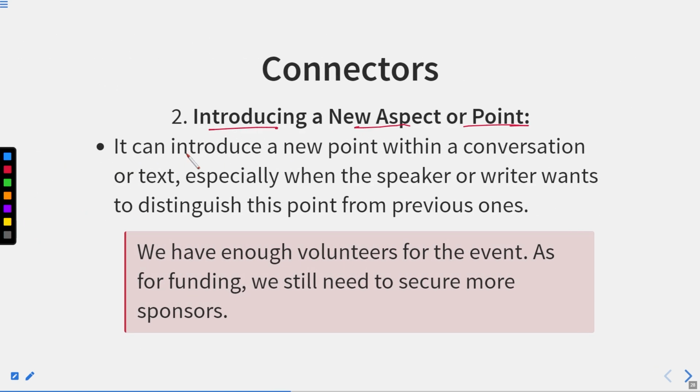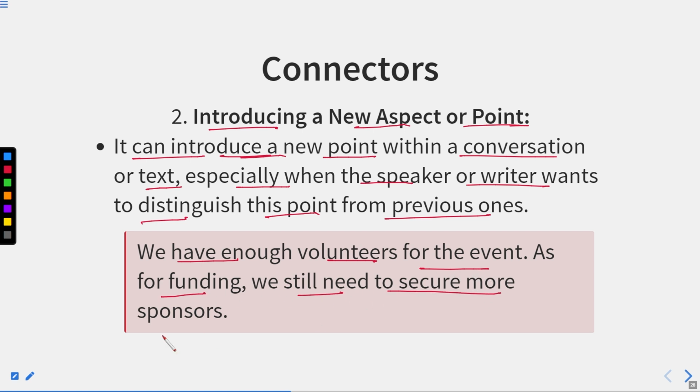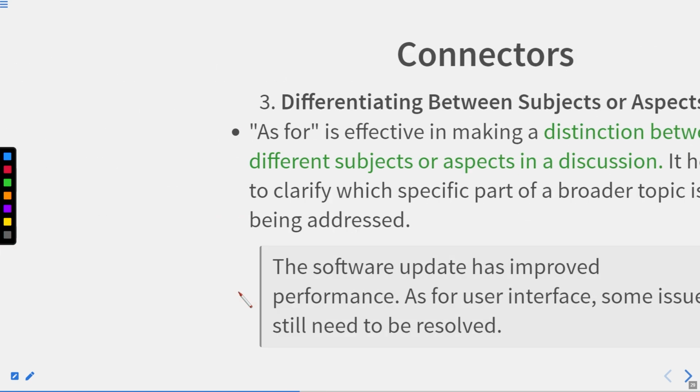Introducing a new aspect or point. It can introduce a new point within a conversation or text, especially when the speaker or writer wants to distinguish this point from previous ones. We have enough volunteers for the event. As for funding, we still need to secure more sponsors. So we have enough volunteers for the event, but if we talk about funding, it means we are highlighting funding over here, that for this we still need to secure more sponsors.